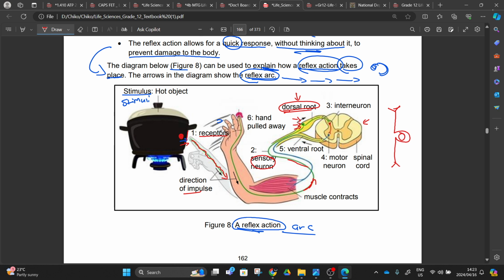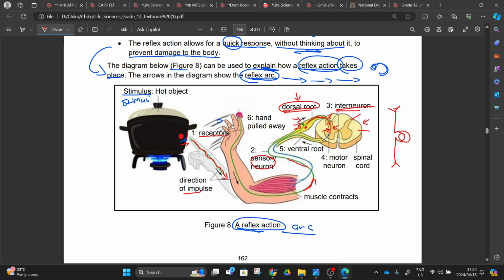When this enters via the dorsal root, it means that our impulses now reach our nucleus. After reaching our nucleus, now it is passing to the interneuron. There it will enter our spinal cord, right? When it enters our spinal cord, it's going to produce those neurotransmitters inside the gray matter. We have the gray matter and the white matter, right? When it produces those neurotransmitters, we have another connector neuron, or interneuron, here.